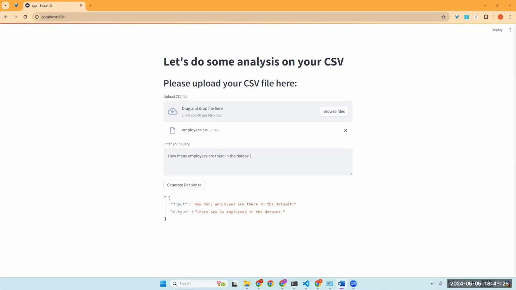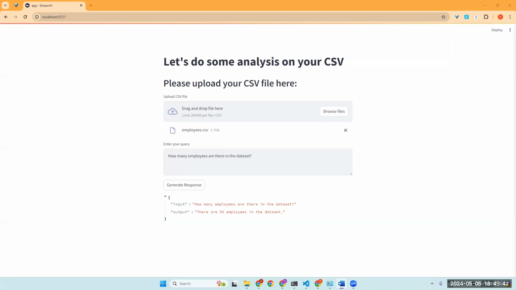Whether you are a seasoned data scientist or a business professional, the sheer volume of data can be overwhelming. That's why I developed this tool, which leverages advanced AI to allow you to ask questions about your data just as you would ask a colleague. Let's look at how the tool works.